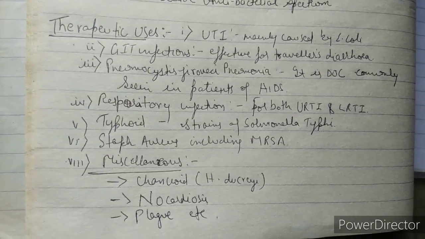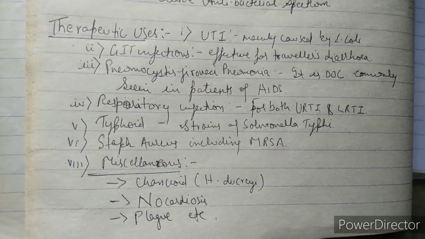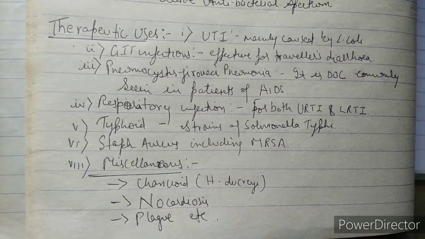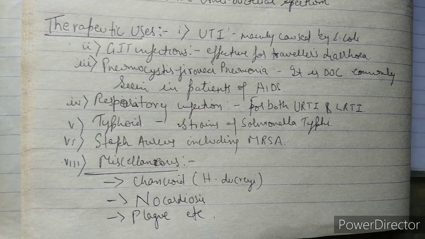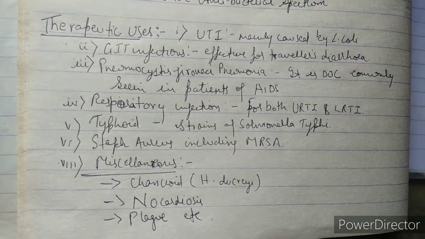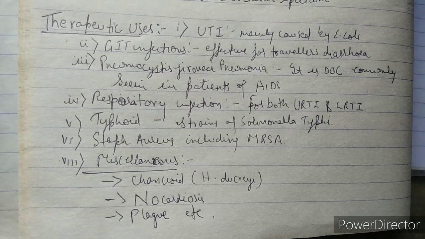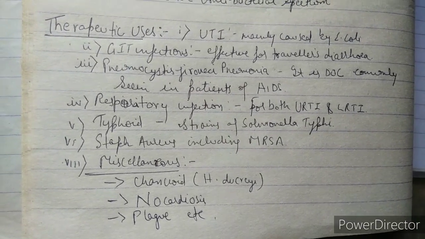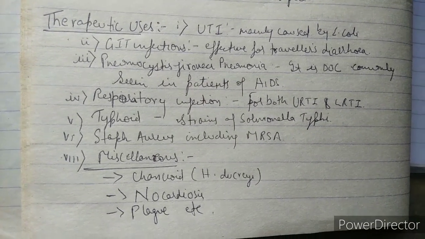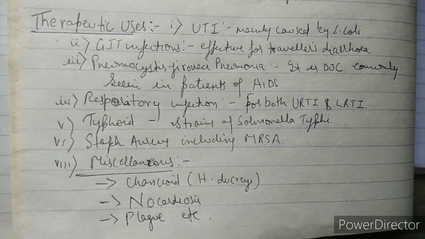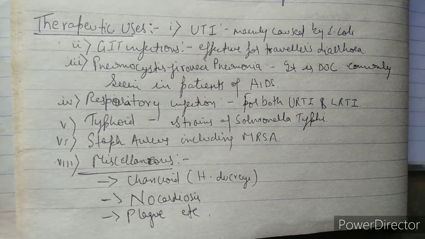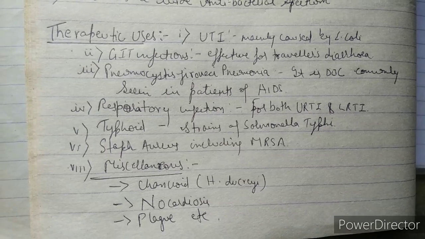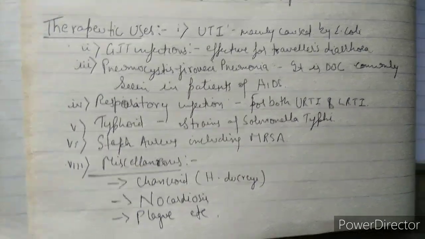And number 7th point, that is miscellaneous uses. In miscellaneous uses, for example, if any individual is infected by H. ducreyi and has chancroid, then we can give cotrimoxazole. And the infection of nocardiosis, an infection of plague, and so on. So guys, I have just written all, or maximum, therapeutic uses of cotrimoxazole in one place, which we generally use in the treatment.